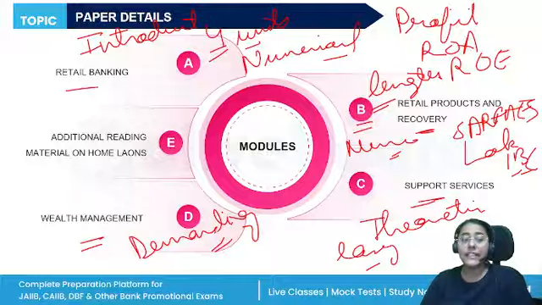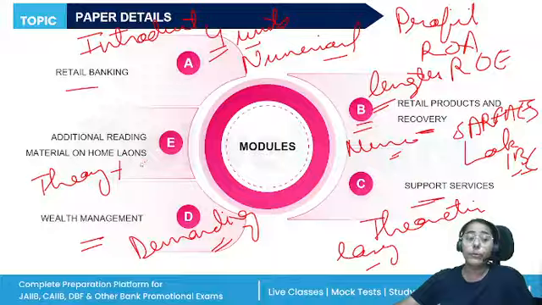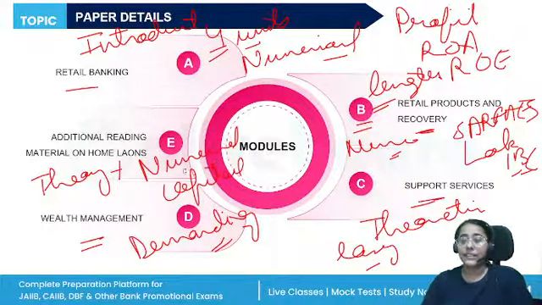So, additional reading material on home loans. This has the theoretical part, but the numerical part is more important. Questions from capital gains tax were there. How do you calculate the short term and long term capital gain? The formula for the same is important. Then you also had questions on tax planning: which sections of the Income Tax Act will give you benefits? Home loan tax benefits, Section 24B, 80C, deduction for first-time home buyers. Questions like this were there.